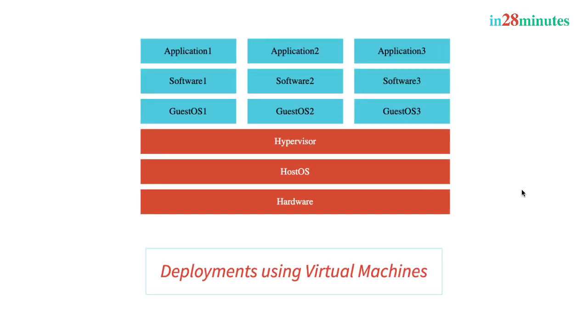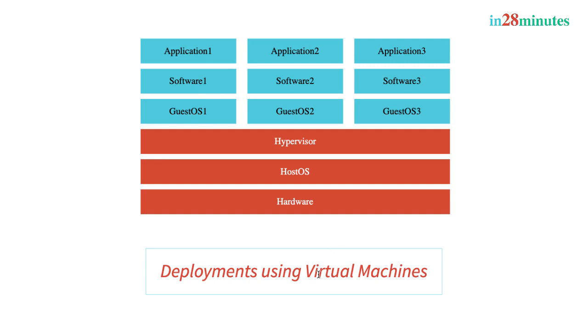Before Docker, virtual machines were very, very popular. You have the hardware, you have a host operating system installed on top of the hardware, and we had something called the hypervisor to manage your virtual machines. So each of these was a virtual machine. So you have virtual machine 1, virtual machine 2, virtual machine 3. And each virtual machine had a guest OS, and on top of it, you have the software that you would want to install to run your application, and on top of it is your application.